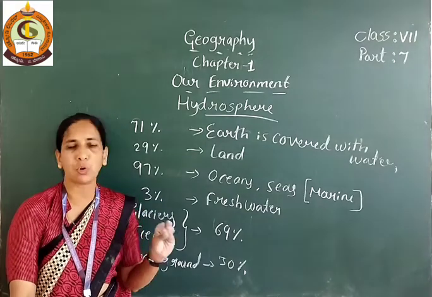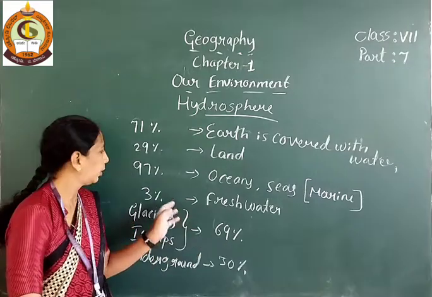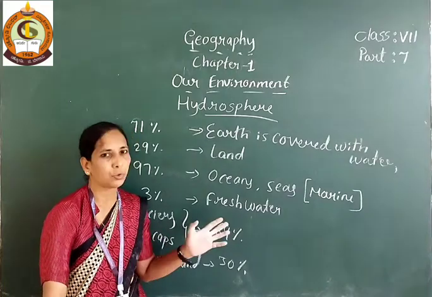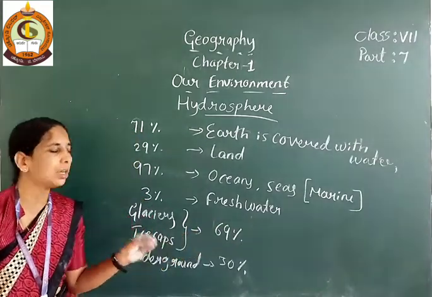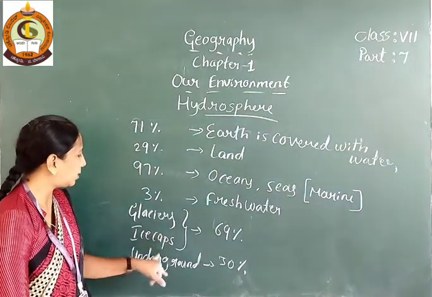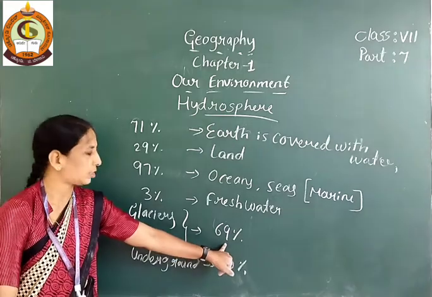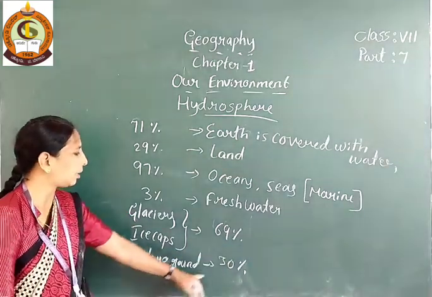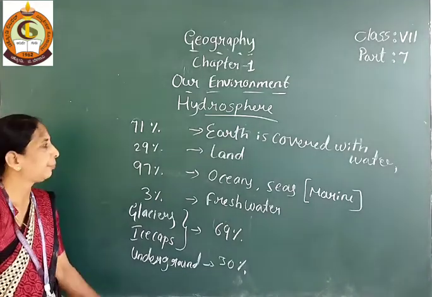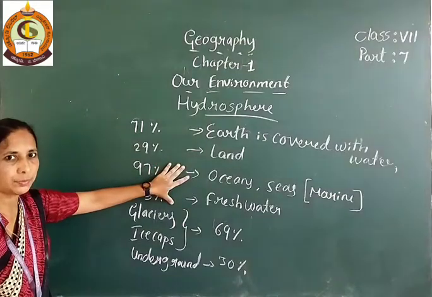It is not fit for drinking for human beings, plants and animals. And 3% is fresh water, which is fit for drinking. Afterwards, glaciers and ice caps hold 69% of that water, and underground water is 30%. That is about the hydrosphere.